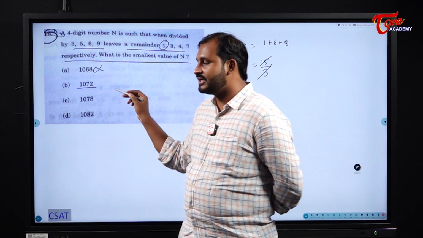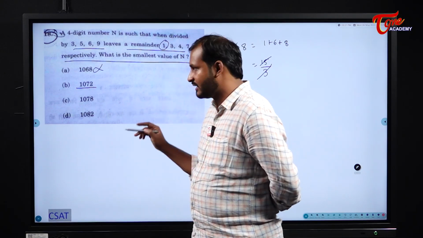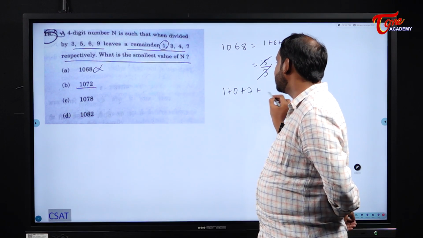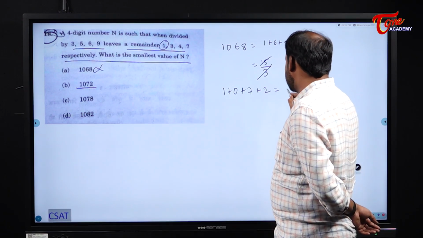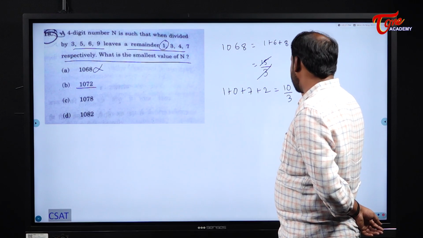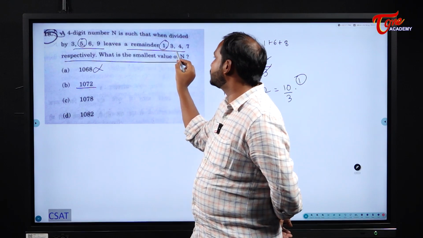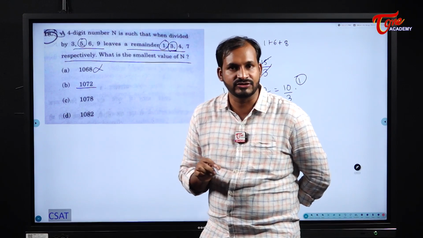When you divide it by 3, you may get a remainder of 1. Why? Because 1 plus 0 plus 7 plus 2, what is it? 10. Yes, when you divide it by 3, the remainder is 1. Okay, it is satisfying. But when you divide the number by 5, what is the remainder I should get here? 3. 3 is the remainder I should get here.